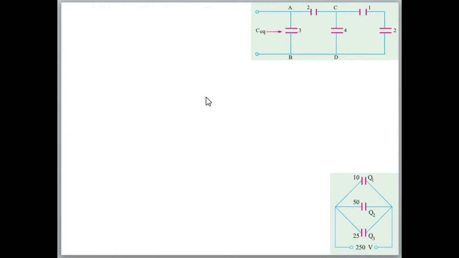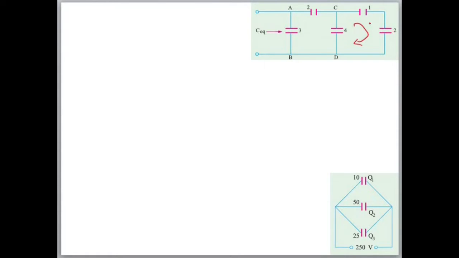Now we will see two questions based on series and parallel combination. We have already studied in resistance that we should start from the smallest loop. Here, which is the smallest loop? The smallest loop is this one. So we will start from this 1 and 2 ohm.